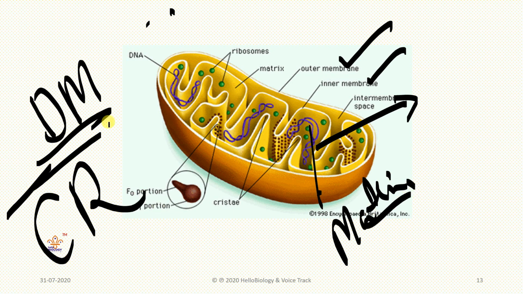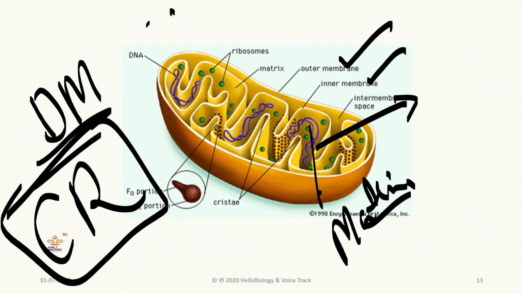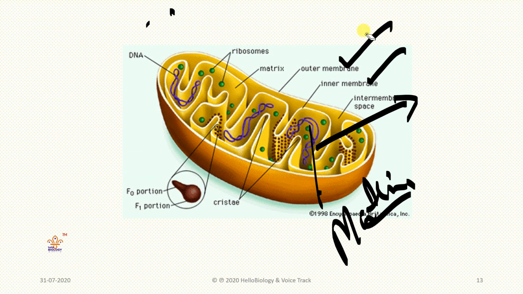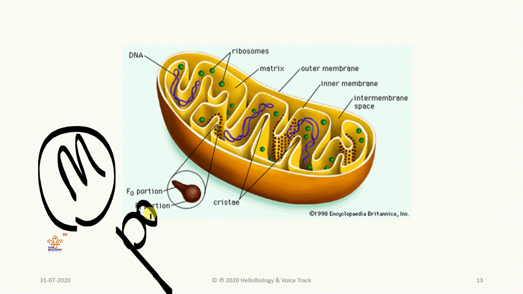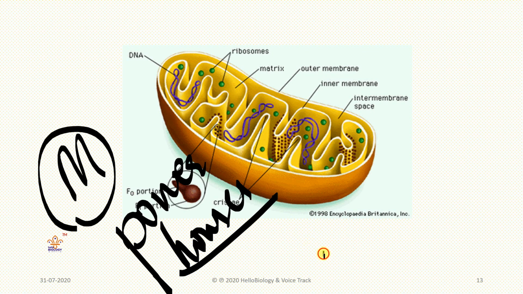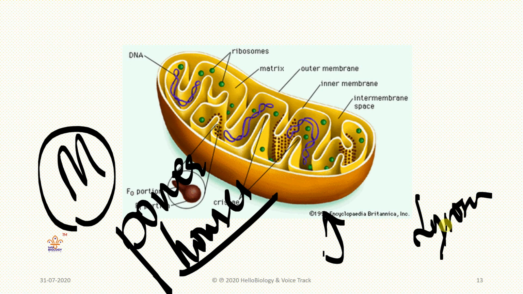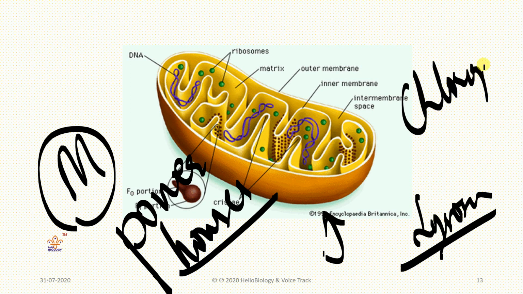That you need to remember. Cellular respiration is most important, by which energy is derived in the cell to do work. Daily work like yoga, exercises, walking, eating, running, talking, whatever you do with your hands on the mobile, for that energy comes through mitochondria. That's why it is called the powerhouse of the cell. The suicidal bags of the cell are called lysosomes. The kitchen house of the cell is called chloroplast. These you need to remember, most important for ninth class, and in 10th class also these topics will be there.